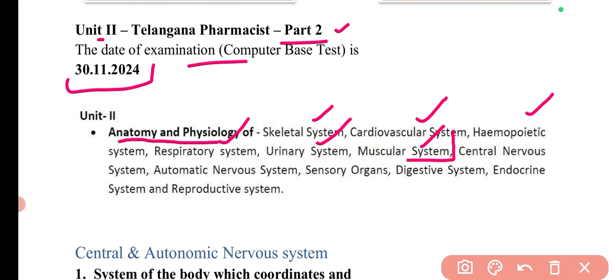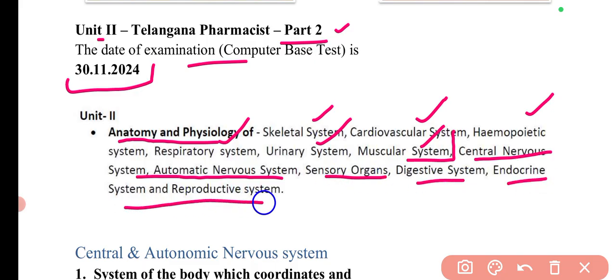Now in this video we are going to cover the central nervous system, autonomic nervous system, sensory organs, digestive system, endocrine system and reproductive system. So these different topics will be covered in this video. Then this unit number 2 will be completed.